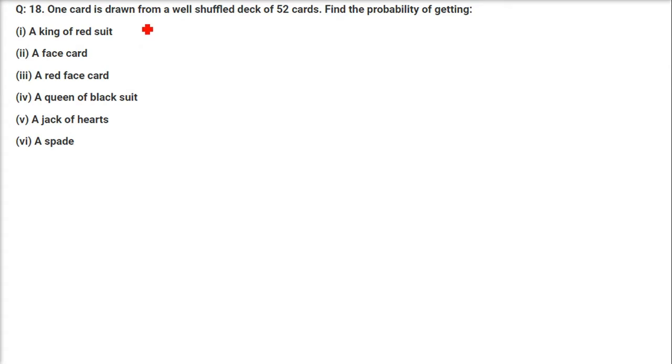One card is drawn from a well shuffled deck of 52 cards. Find the probability of getting a king of red suit. So we know that in a deck of 52 cards, we have 26 black and 26 red. So we have different suits of 13, 13, 13 and 13 cards.